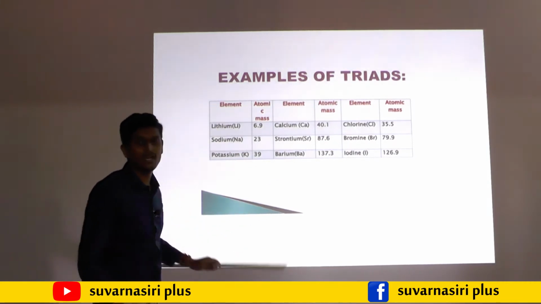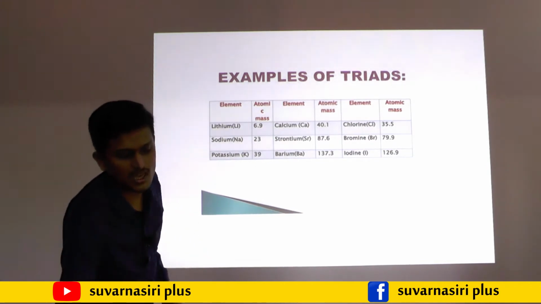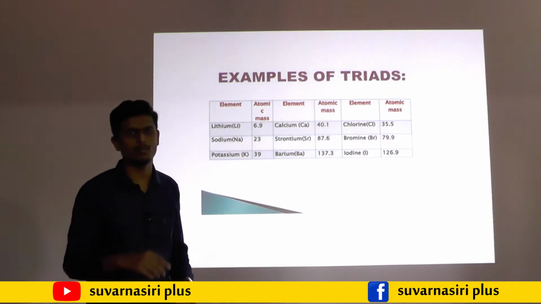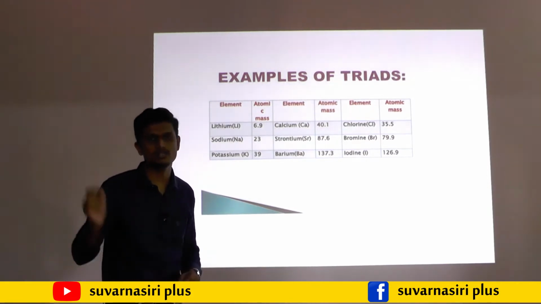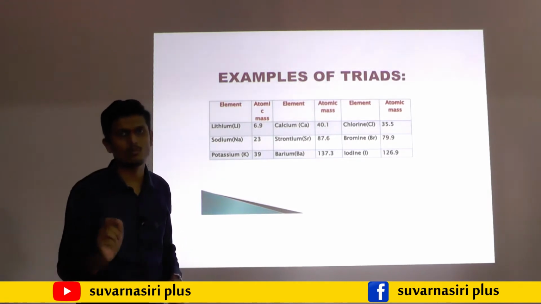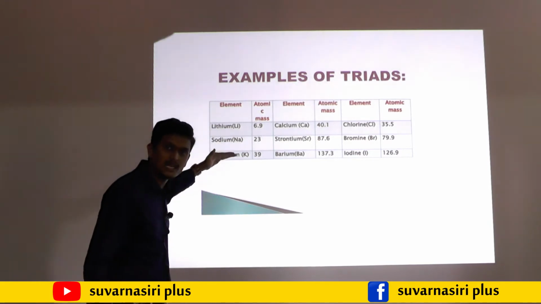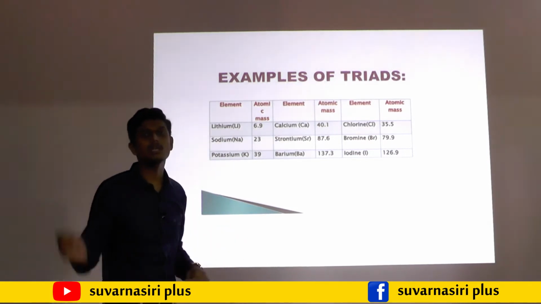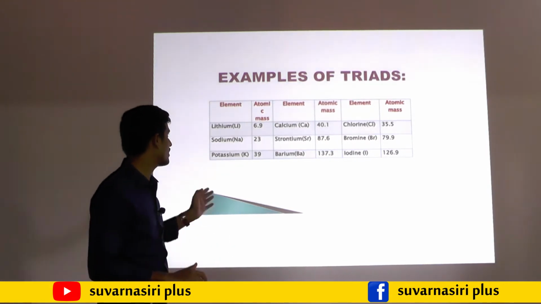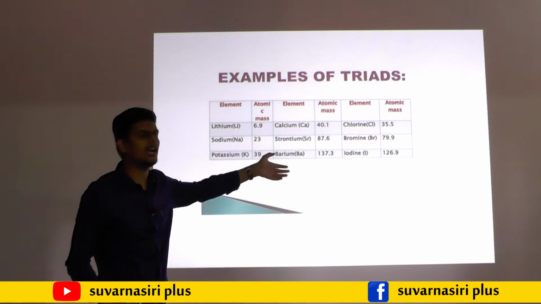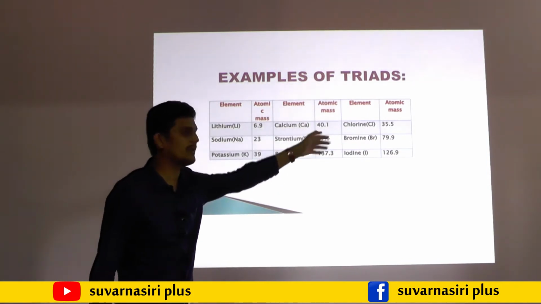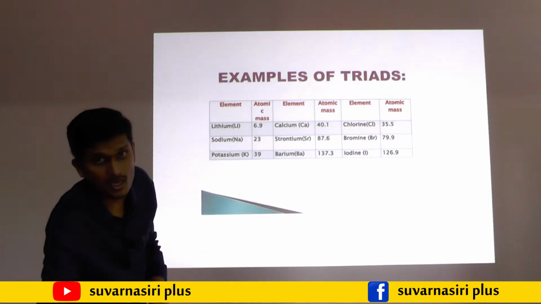So what is Dobereiner's law of triads? The question arises for 2 marks. State Dobereiner's law of triads and give one example. Dobereiner's law of triads states that a group of 3 elements having similar chemical properties, arranged in the increasing order of their atomic mass, is said to be a triad. One example you may write: chlorine, bromine, iodine, or lithium, sodium, potassium. This is a group 1 element, and that is a group 17 element now in the modern periodic table.